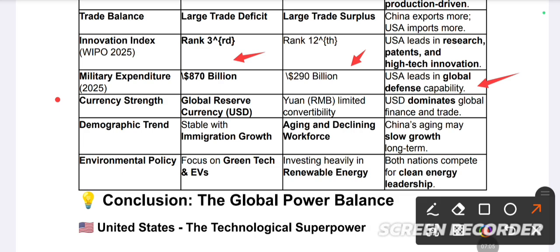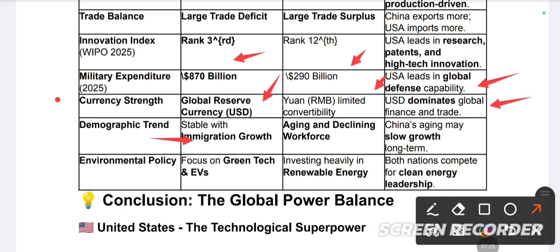Currency strength, global reserve: as we know, the balance of payments and world trade are done only in US dollars. On the other hand, the yuan, which is the currency of China, has not led dominance. The United States of America dominates global finance.